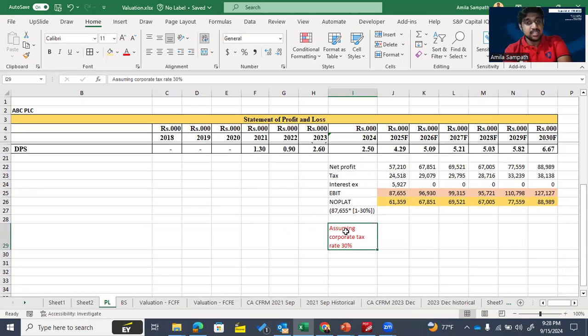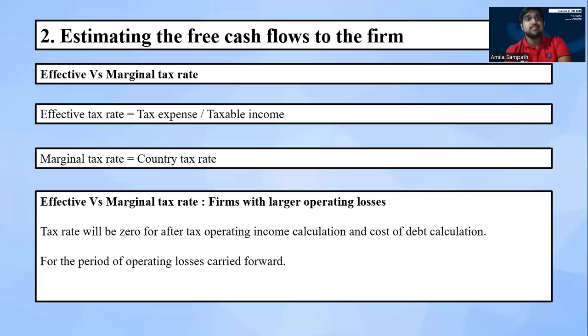But practically, we need to consider this tax rate. There are two concepts for the tax: effective tax rate and marginal tax rate. Effective tax rate means the tax rate we calculate based on the accounting tax expense and profit before tax. Simply, we can calculate the effective tax rate as tax expense divided by taxable income or profit before tax.